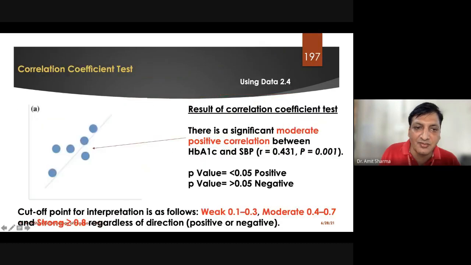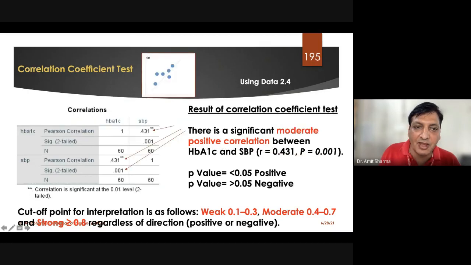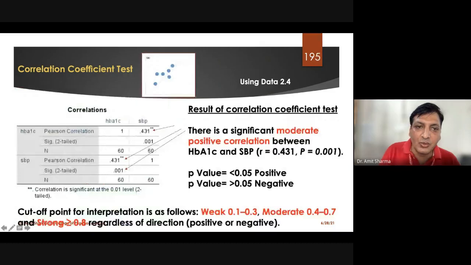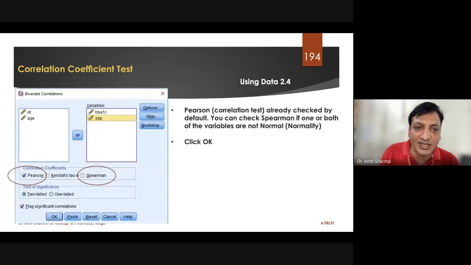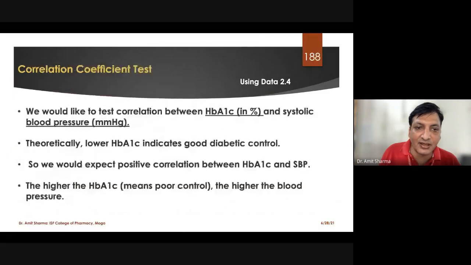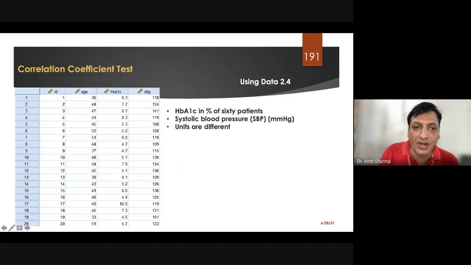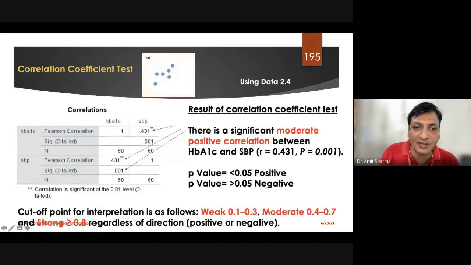Actually, when we apply correlation we will not get a graph. We are going to get only this table. But to help you understand the test, I discussed these graphs with you. Whenever you apply the correlation coefficient test, you will only get this table, the r value, and with the r value we take the decision.